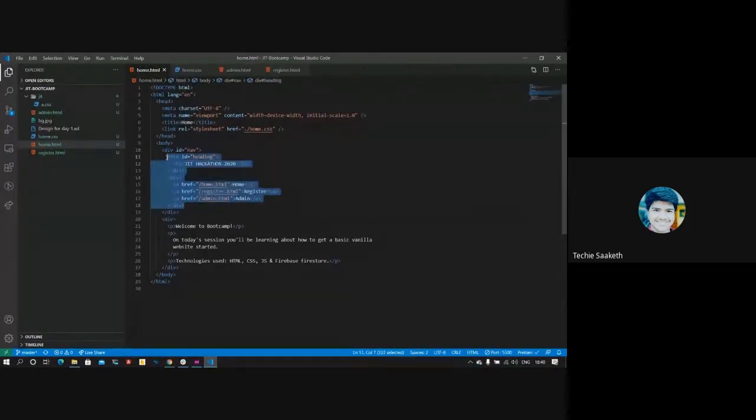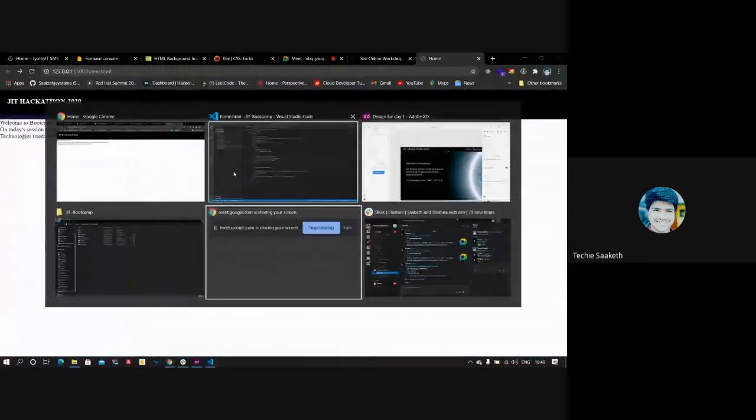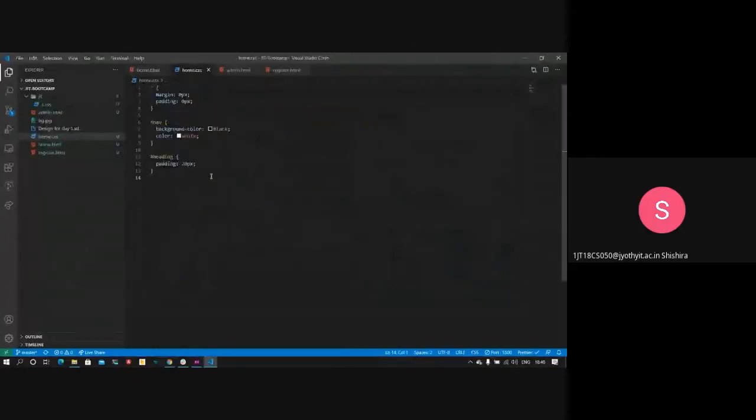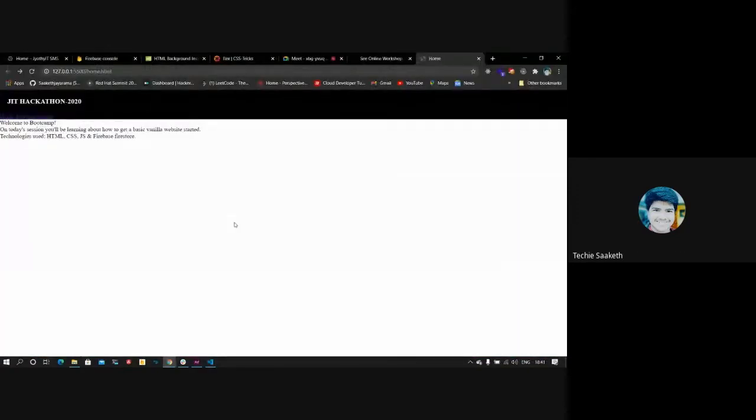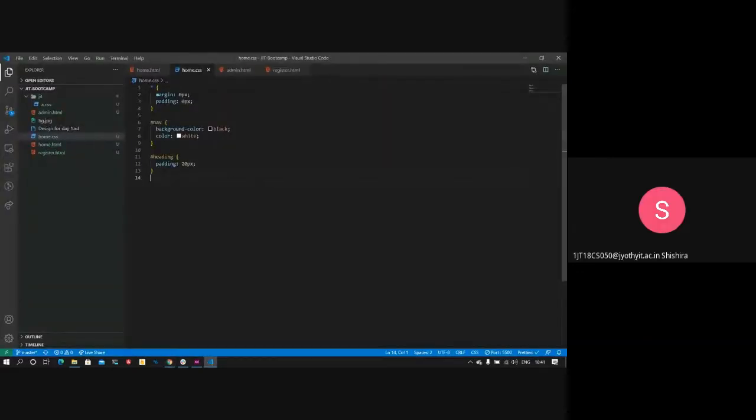Saket, can you tell me what flex is? Flex is like a container with some properties: if you want its child elements to be placed either in rows or columns, we can manage that using flex. Great, so child and parent elements get linked with each other.